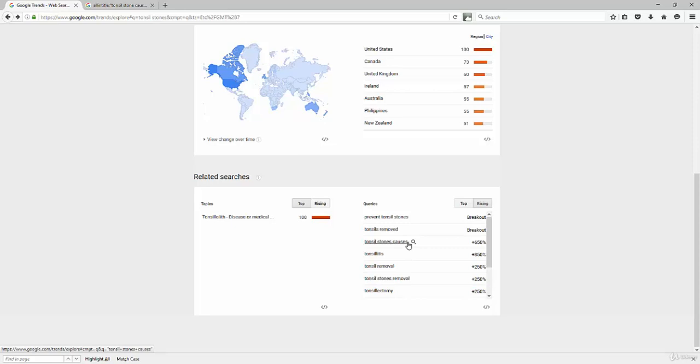That's another reason that I absolutely love Google Trends, and that's a way you can use Google Trends to identify these low-hanging fruits, to identify these keywords that you can start leveraging for your bottom line. Plain and simple, that's what these tools have for you right here. So that's why I love using Google's tools. I love Google Trends for that reason, because I can identify, here's a breakout keyword phrase, prevent tonsil stones.